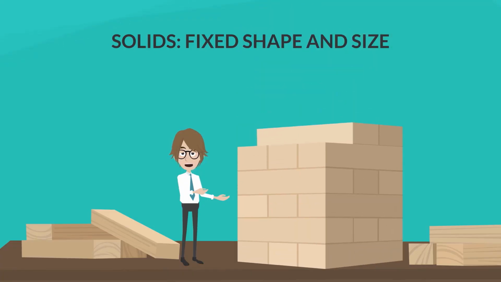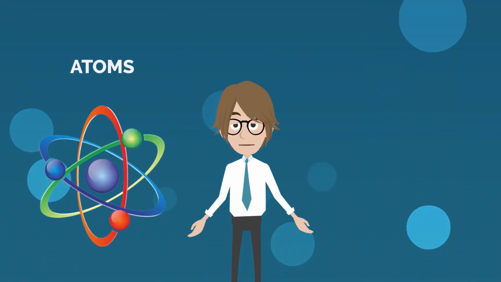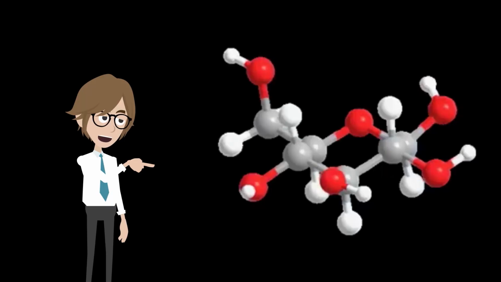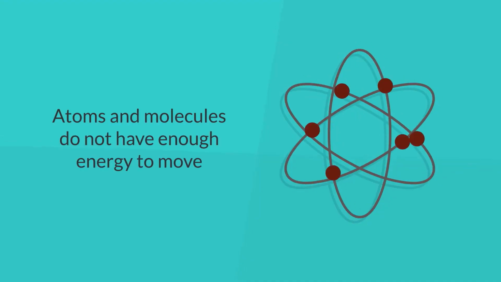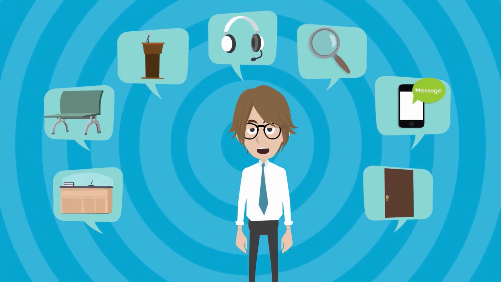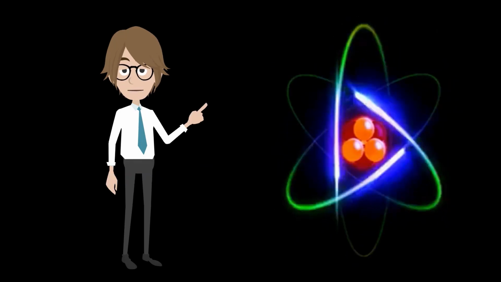As mentioned, solids have a fixed shape and size, and this is due to the attractive forces between the atoms or molecules being greater than the energy causing them to move apart. Basically, the atoms or molecules do not have enough energy to move and are stuck together in whatever shape they were in when they lost the energy to move apart or separate.